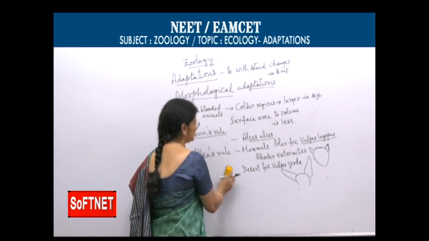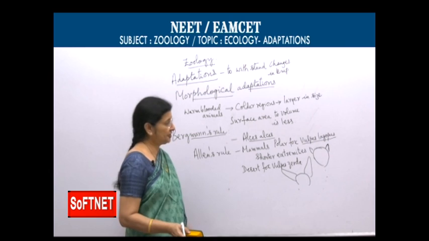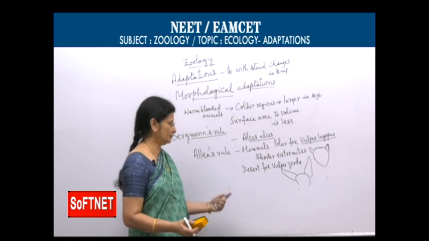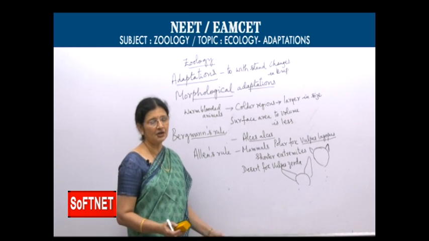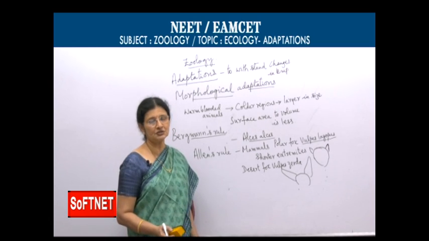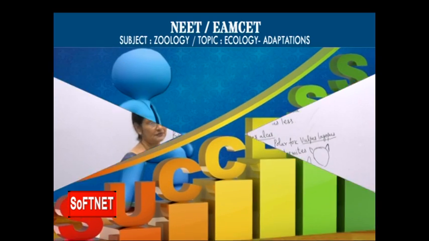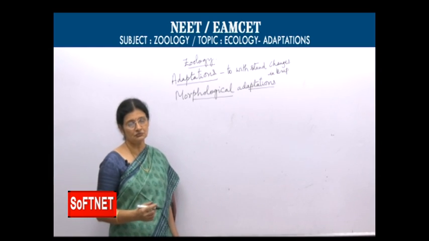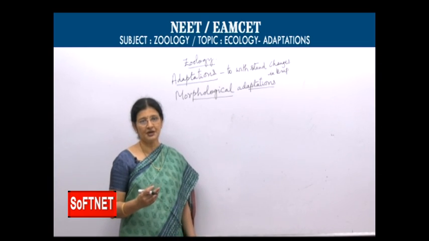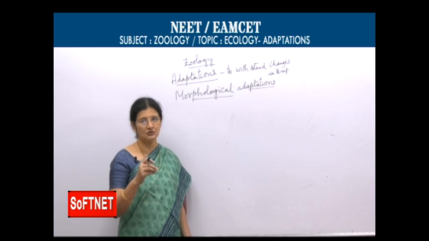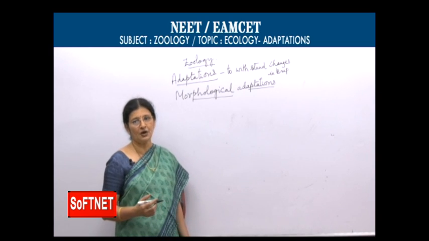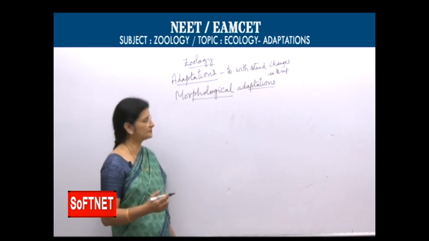In polar foxes, they need not lose heat, but they have to produce more heat, or conserve the heat. So they have shorter ears so that surface area becomes less. Leaves are modified into thorns in cactus, and in some cases the stomata are also present in deeper pits. So these are some of the morphological adaptations.